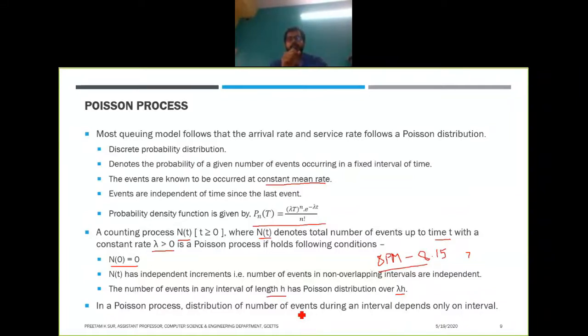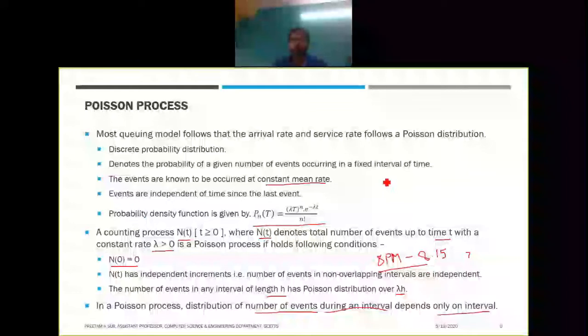It will not give you the value in terms of what will be at 8:30 p.m. That will always depend on the interval. So in a Poisson process, the distribution of the number of events during an interval depends only on the interval.